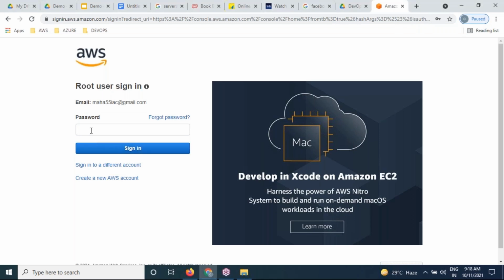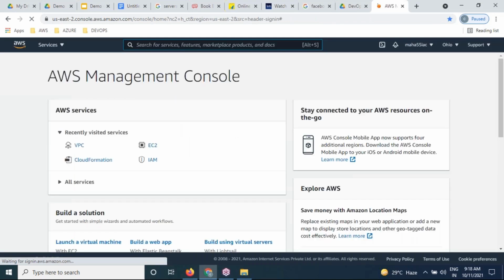And the password which was given, my password was XYZ. I don't know what the password is. Clear? Understood?